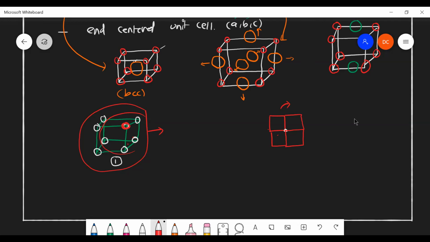Now this corner is shared by how many unit cells? So this is 1, 2, 3, 4. And back of this also we have a similar setup of 4. Now this corner atom is shared by 8 unit cells. So totally, if one unit cell is taken, 7 other unit cells will be joined to it. Is that clear or not?